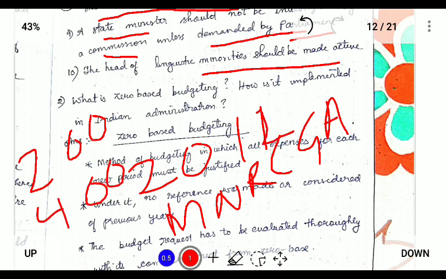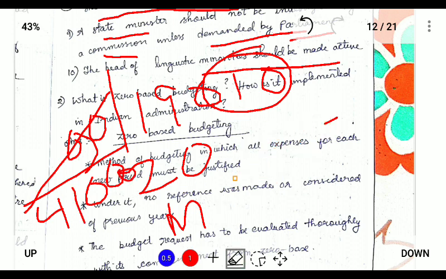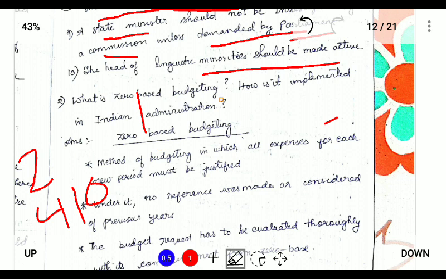So the zero-based budgeting is starting everything afresh. That is, the balance is 200 crores. So we will calculate how much was spent from the 200 crore. That is, if out of 200 crore only 190 was spent, and 10 crores was kept, so the starting balance should be 410 crores, like that. So it is a simple concept that provides that everything should start afresh.